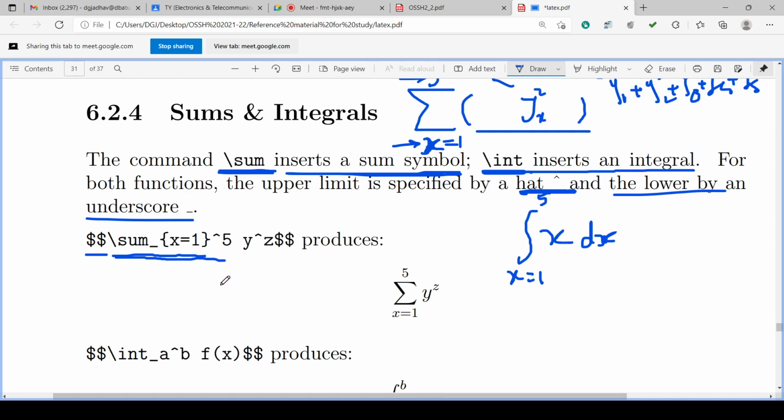So they will appear at the appropriate location of the symbol. So 5 is appearing here, x equal to 1 is appearing here for this summation symbol. Summation x equal to 1 to 5. Okay. Summation x equal to 1 to 5.